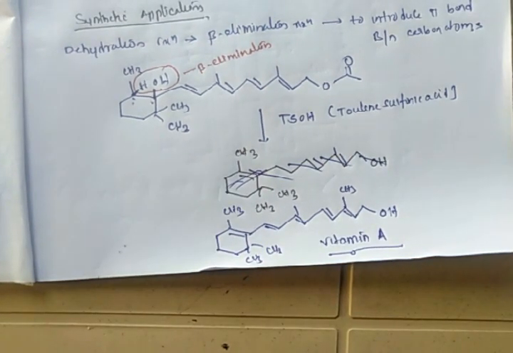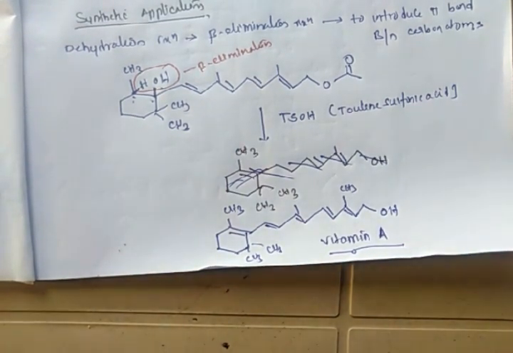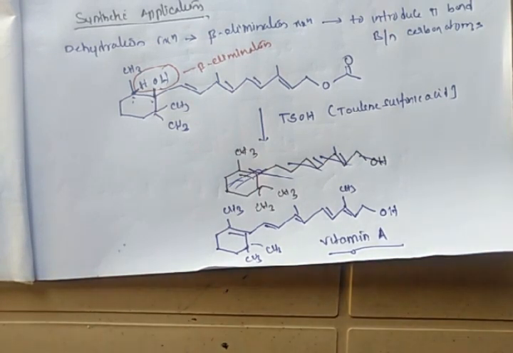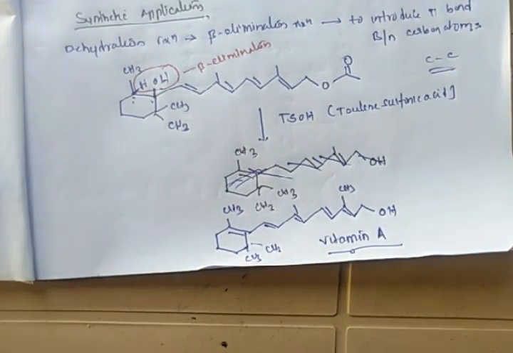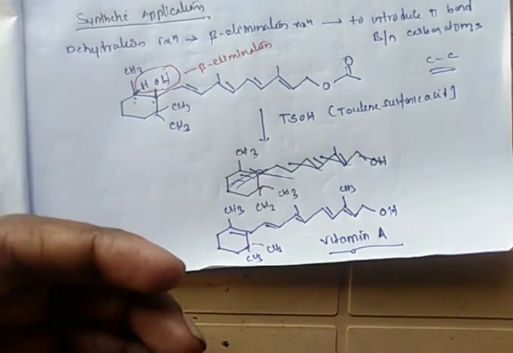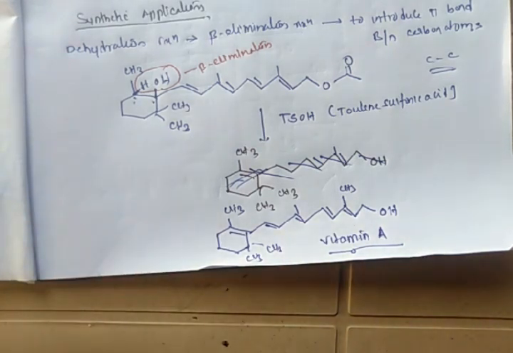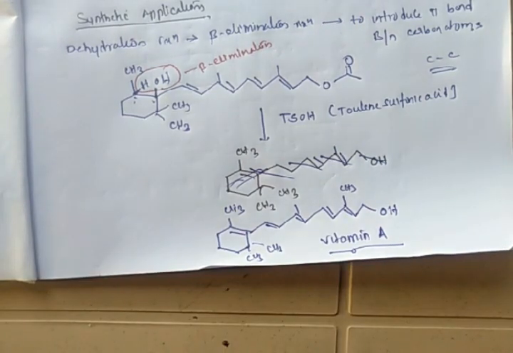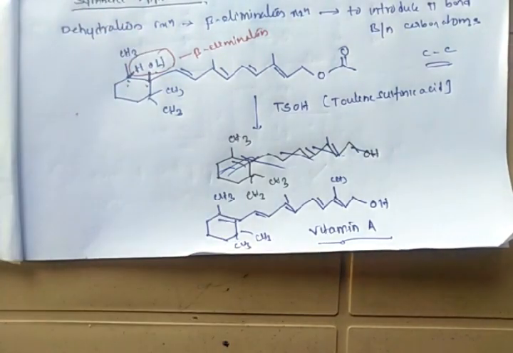This is the structure of vitamin A. So the dehydration reaction is synthetically used to introduce a pi bond between carbon atoms. This is the synthetic importance of the dehydration of alcohol. Dehydration of alcohols follows a beta elimination reaction. By this way, the natural product vitamin A will be synthesized in carrots.